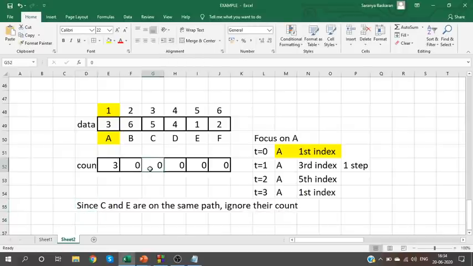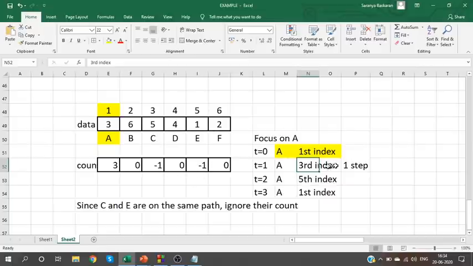I'll just set their count value as -1. For C and E, I'll set the count value as -1. How will I know that C and E are on my way? Because starting from the first index, I'll go to the third index, which means I'm going to C's place. And from the third index, I'll go to the fifth index, which means I'm going to E's place.